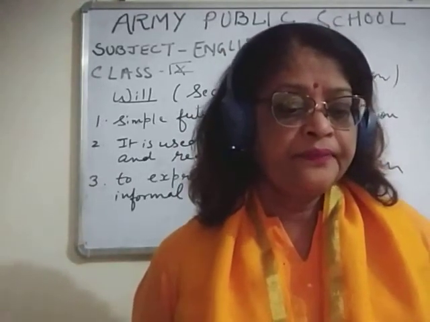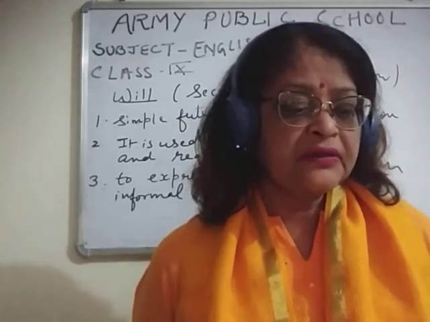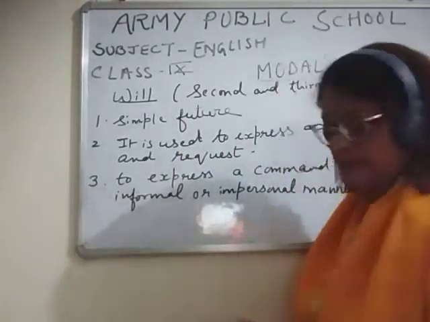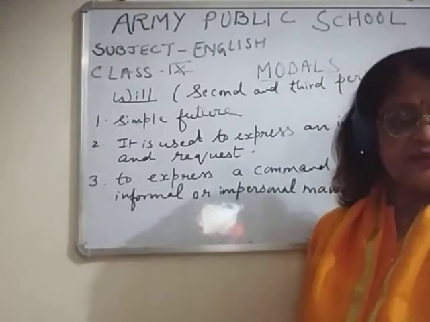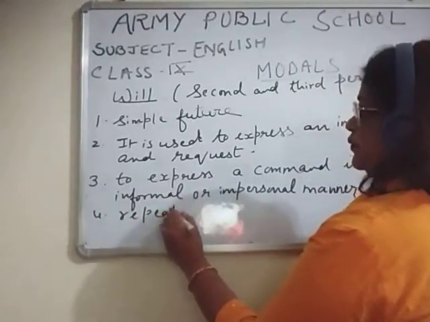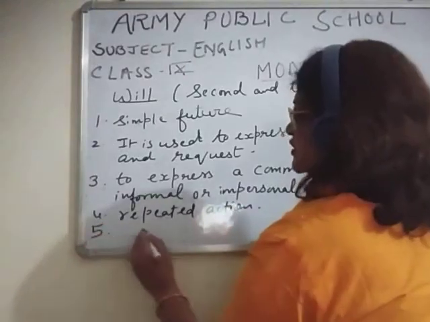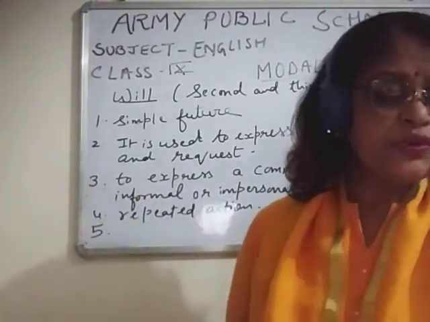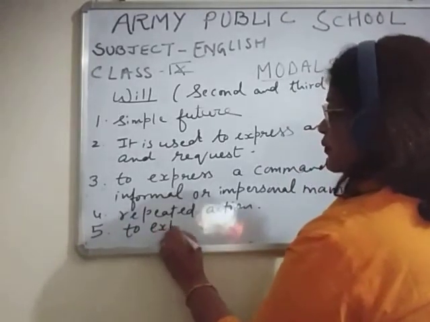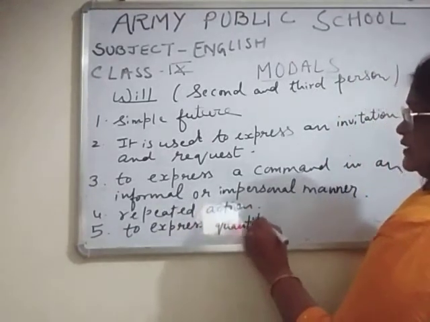Then, children, the fifth point: to express quantity or capacity. So the fourth is repeated action, and the fifth is that will is used to express quantity and capacity.